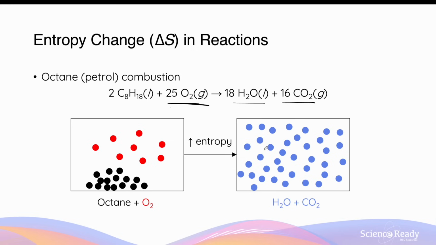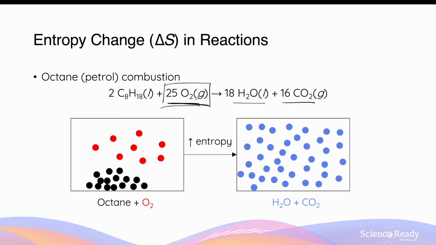This is particularly because most of the atoms, that is the carbons and hydrogens, are concentrated and found in the liquid state of octane, which has a relatively low entropy compared to the sum of all of these liquid and gas molecules in the products. So this reaction highlights that even though you may start off with a gas reactant, it is important to compare the sum of entropy of all of the reactants with that of the products in order to determine a more accurate picture on whether the entropy of the reaction increases or decreases.